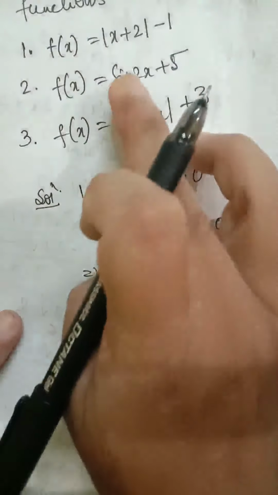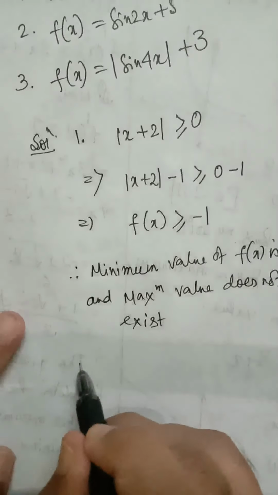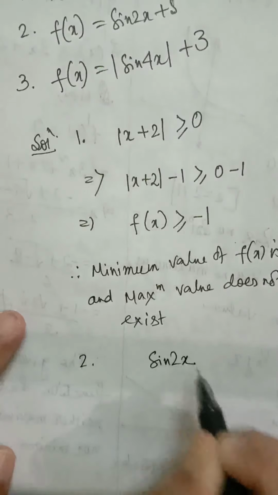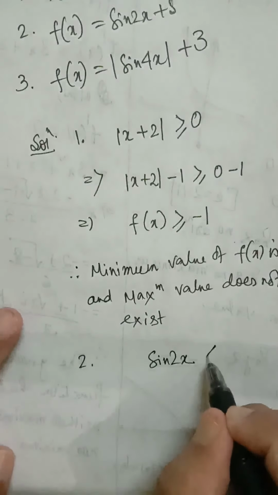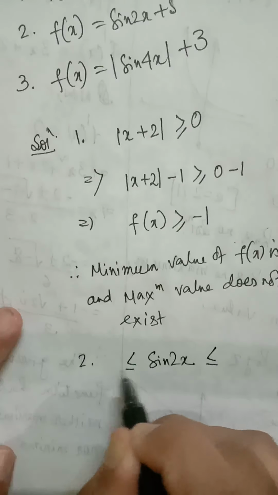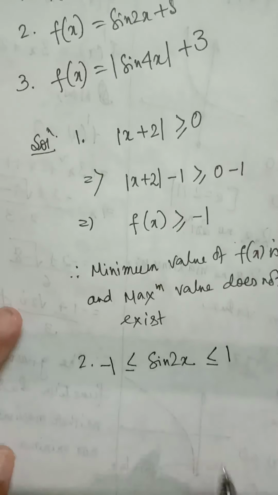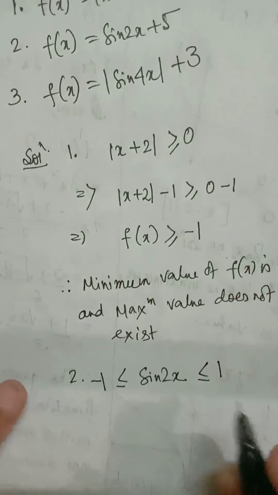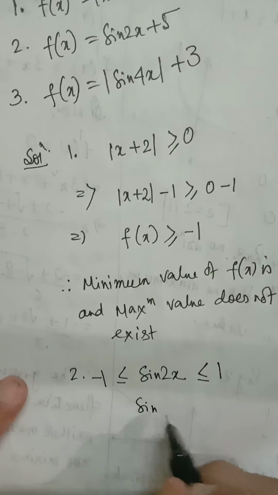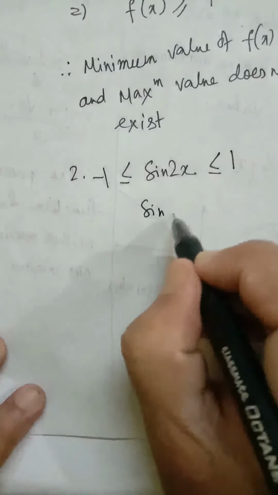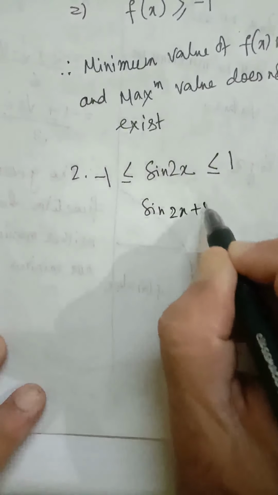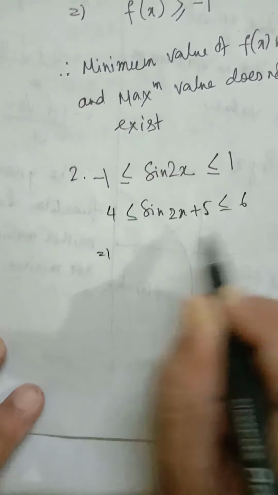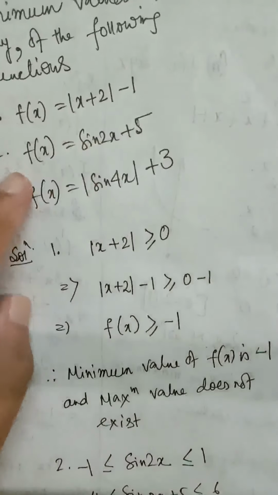Next, question number 2, sine 2x plus 5. First of all, we will write the value of sine 2x. You know the sine function lies between -1 and +1. So this is our range of sine 2x, minimum value, maximum value. Now we will add 5 to all the sides. Sine 2x plus 5 lies between 4 and 6.